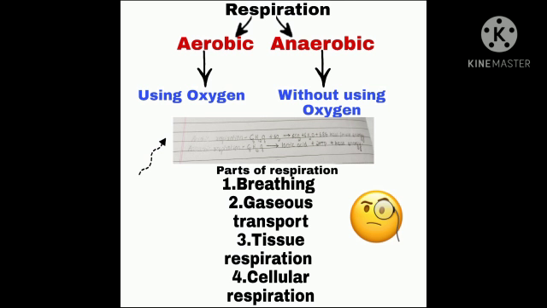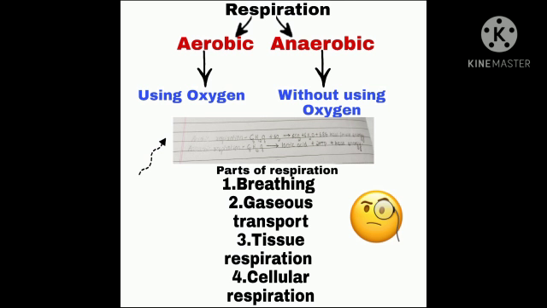Along with these, we should also note the differences between anaerobic respiration in plants and anaerobic respiration in animals. But before that, you remember that aerobic respiration in plants and animals is the same. But anaerobic respiration has certain differences. Let's see them. Anaerobic respiration in plants: products of glucose are ethanol and carbon dioxide. Anaerobic respiration in animals: product of glucose is lactic acid and no carbon dioxide.